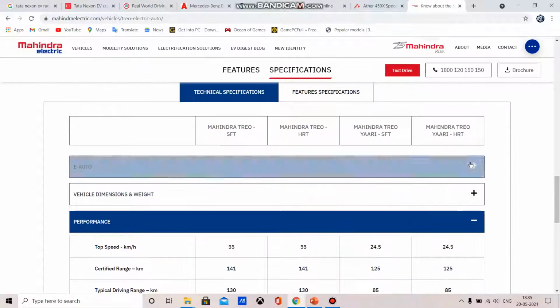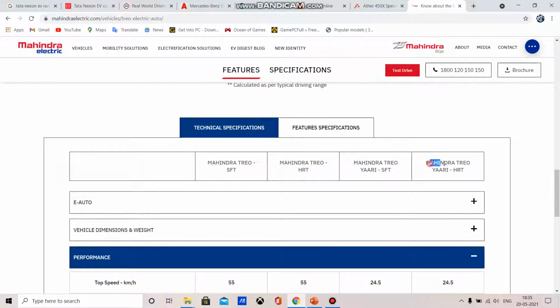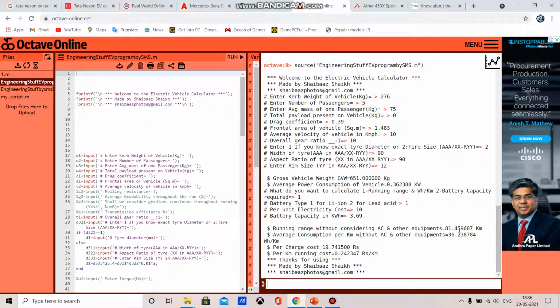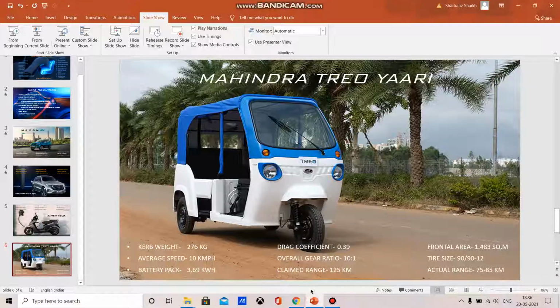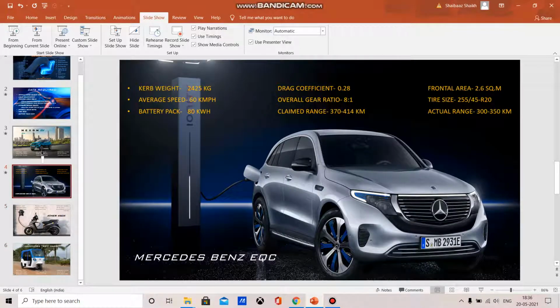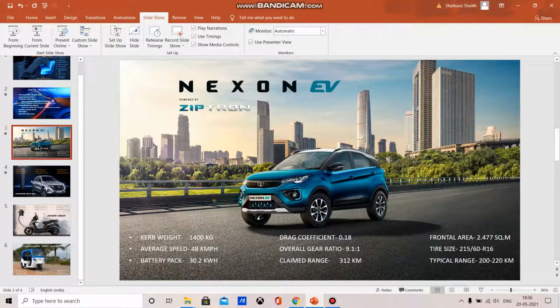Okay, so we have this model Mahindra Trio Yari HRT, and the certified range, meaning the range by ARAI, is 125 kilometer, and the typical, meaning the actual range, is around 85 kilometer, and what we got here is 81.45 kilometer, which is quite closer. So we have verified our calculator for Mahindra Trio, which is a three-wheeler, Ather 450X two-wheeler, and two four-wheelers, which are Mercedes-Benz EQC and Nexon EV.